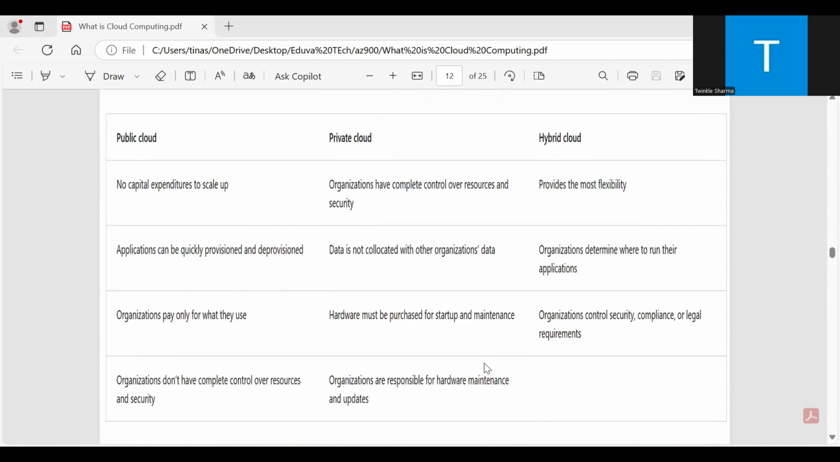These are the public, private, and hybrid cloud differences. No capital expenditure to scale up in the public cloud. Applications can be quickly provisioned and deprovisioned. Organizations pay only for what they use. Organizations don't have complete control over resources and security. And in the private cloud, the organization is responsible for hardware maintenance and updates.